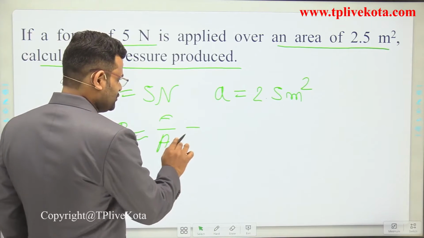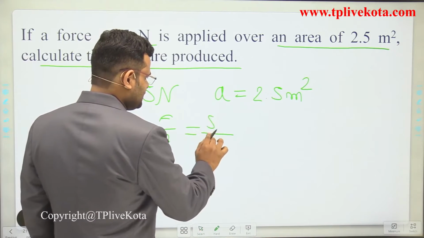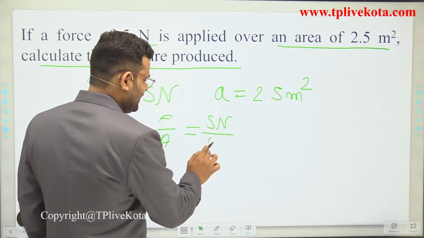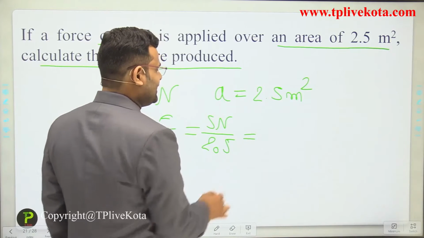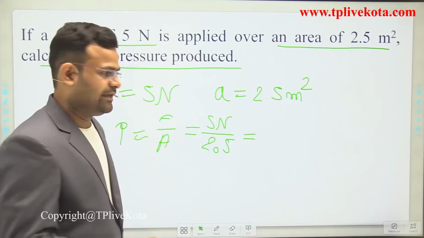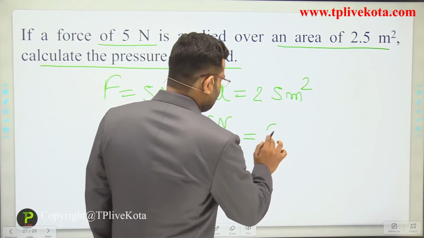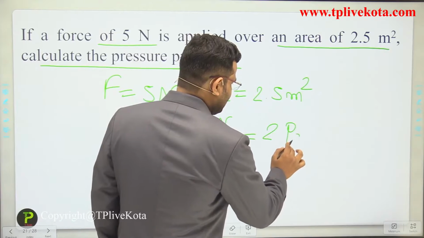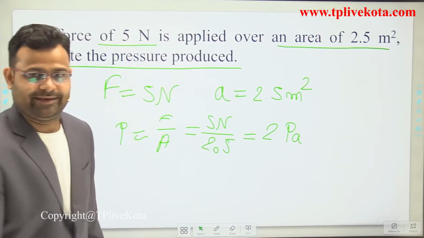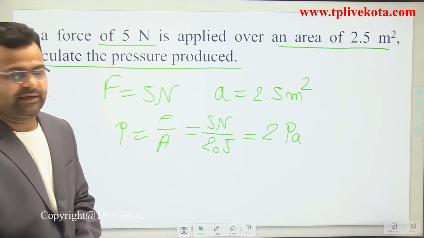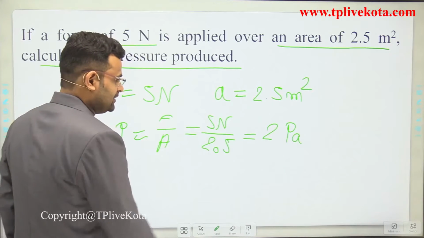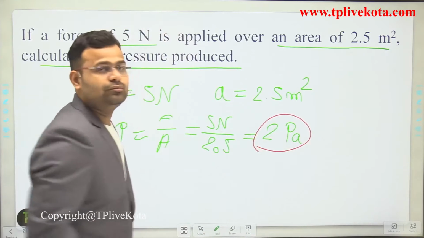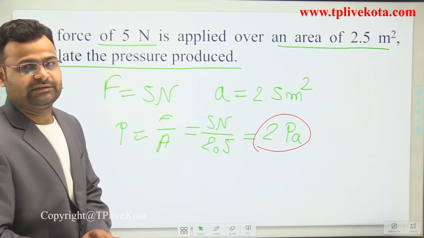Now write the values. Force is 5 Newton and area is 2.5. When we divide 5 by 2.5, that is 2. So our answer is 2 Pascal, and the symbol of Pascal is Pa. The answer of this numerical is 2 Pascal. I hope students you understand that.